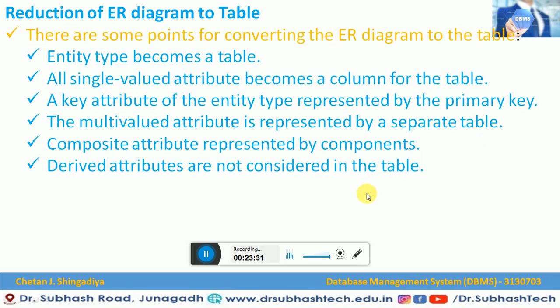And then we have seen the reduction of an ER diagram to tables. We already understand that there is a 6-step process. An entity becomes a table. All single-valued attributes become columns of the table. The key attributes of the entity type are represented by the primary key. Multi-valued attributes are represented by a separate table. A composite attribute is represented by its components, and derived attributes are not considered in the table.